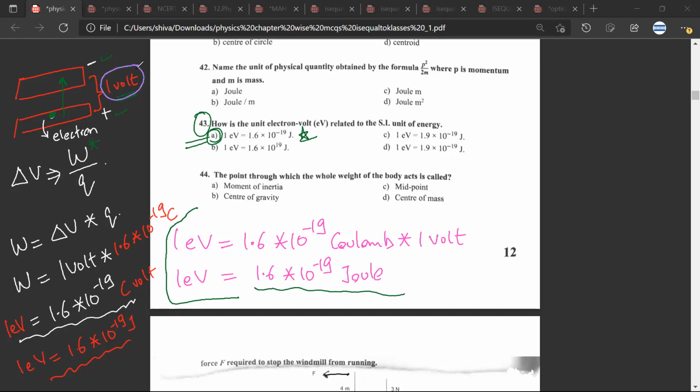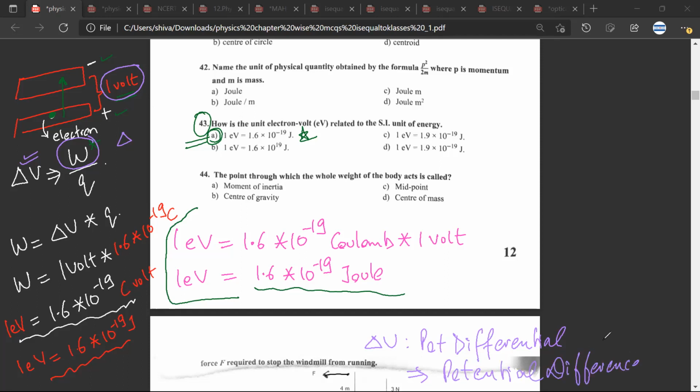Have you understood? Yes, sir. So the work done or the energy that has to be provided is equal to delta V, where delta V is the potential difference. Any doubt? No, sir. We'll do this again when we are doing electricity. This formula, potential difference, is why I took out some time to explain it. It would be the fundamental formula when we do the electricity chapter.